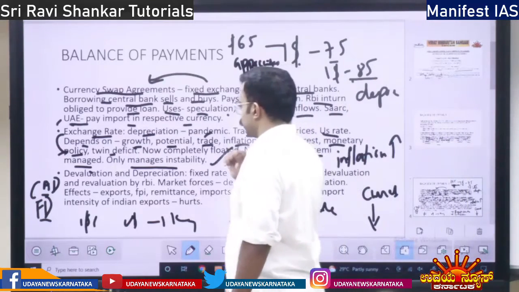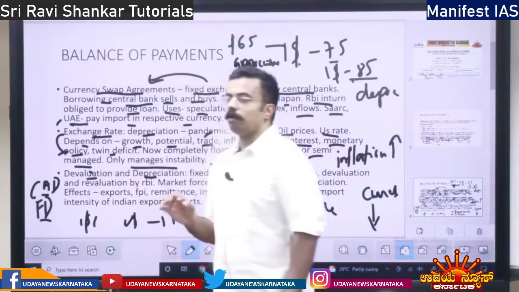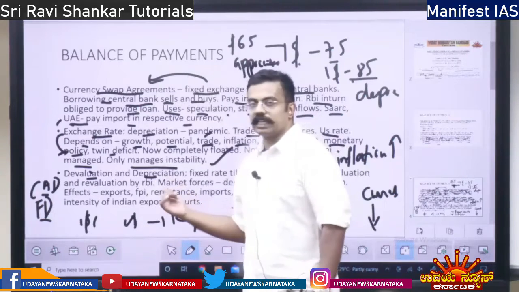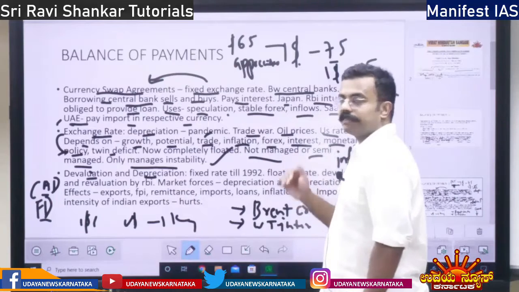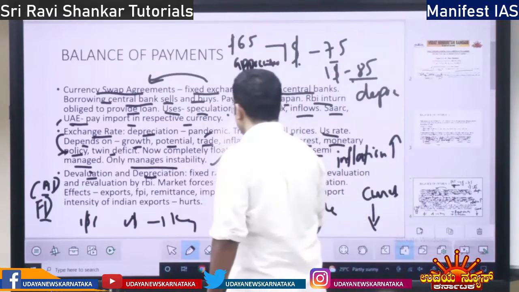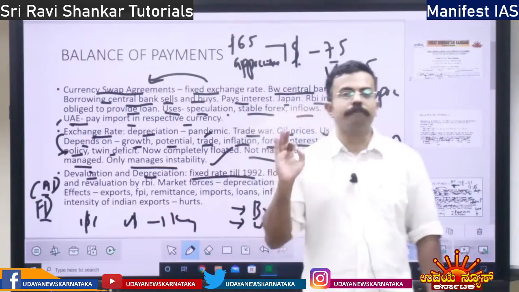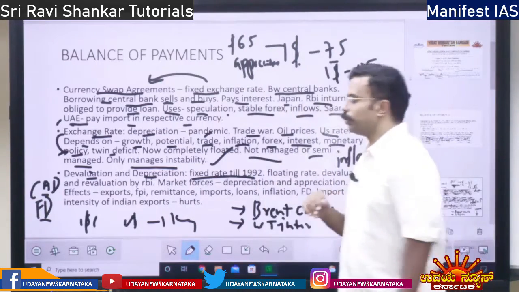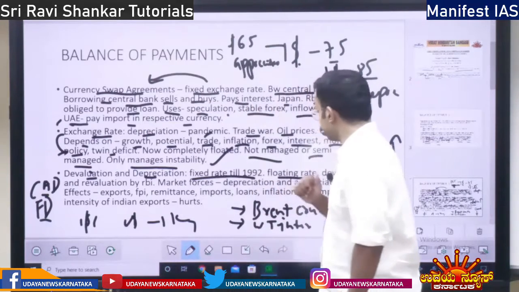Okay. Then you have devaluation and depreciation. I have already discussed devaluation. Devaluation is done by the Reserve Bank, depreciation by market forces. Both mean the currency loses value. Till 1992 we had a fixed exchange rate. The RBI used to fix the exchange rate till 1992, right? It was $1 equal to 20 rupees. Now we have a floating rate. I have told you already what a floating rate is.